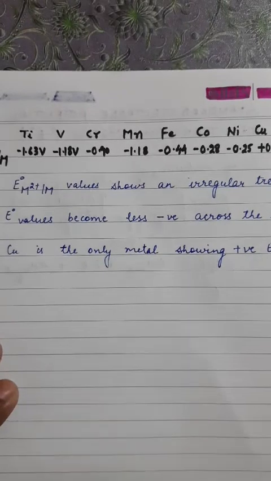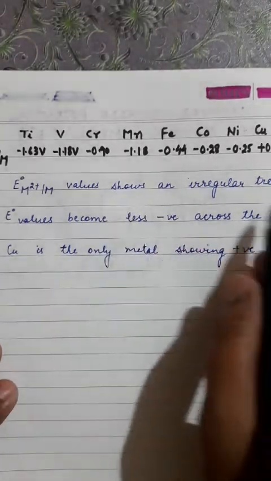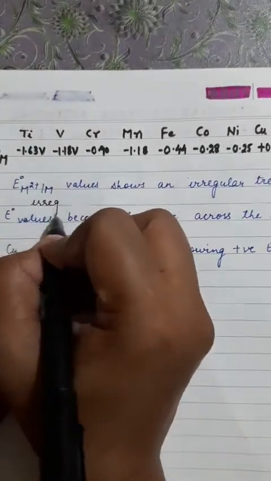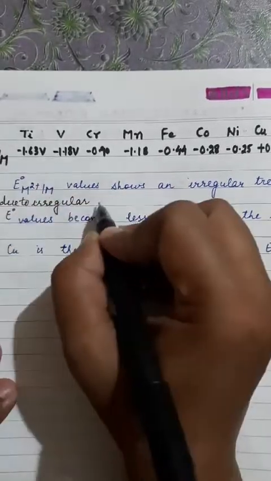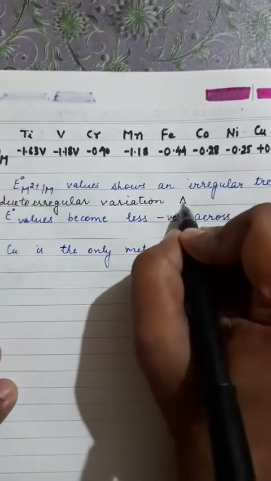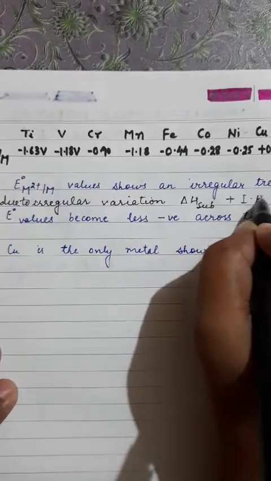Why does it show an irregular trend? Because there is an irregular variation of the sublimation energy and ionization energies.